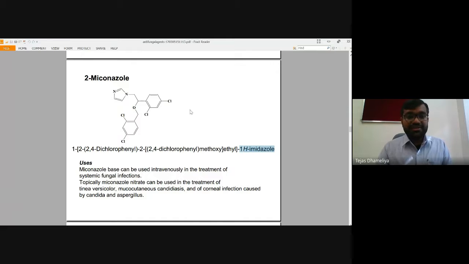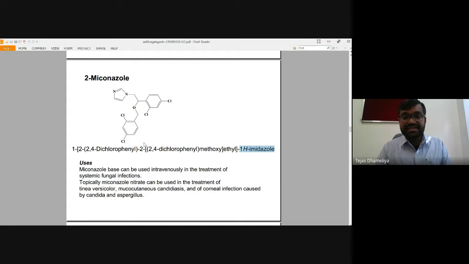So 1H imidazole, this is the imidazole present over here, and it is first connected with ethyl. Ethyl is connected with an oxy group. Oxygen is here, and oxygen is further connected with methyl. That methyl group is further connected with phenyl, and phenyl has substitutions at the 2,4 positions.